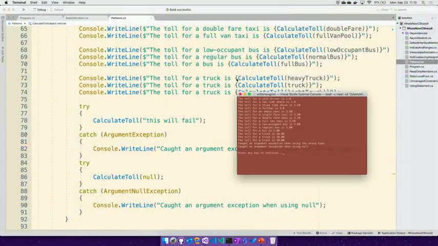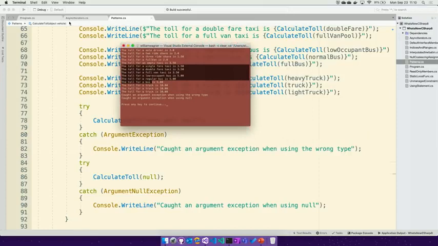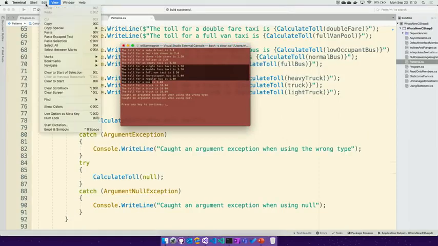So if we run this, I have some test code up here that's going to create a bunch of different solo riders, rideshare, full vans and empty vans, and so on, and walk through all of those cases, including some that are invalid, where we don't pass a vehicle type in at all, or pass a null in and see what happens. So we can go ahead and just build and run this one, which, since it's not asynchronous and doesn't have those pauses in, will start a little bit smaller. Here we'll make our font noticeably bigger on this one, if we can find that quickly.